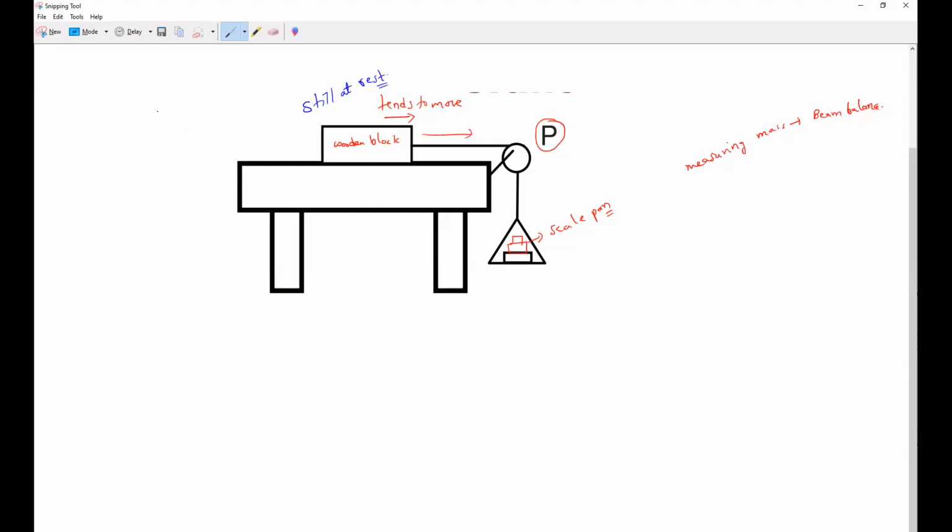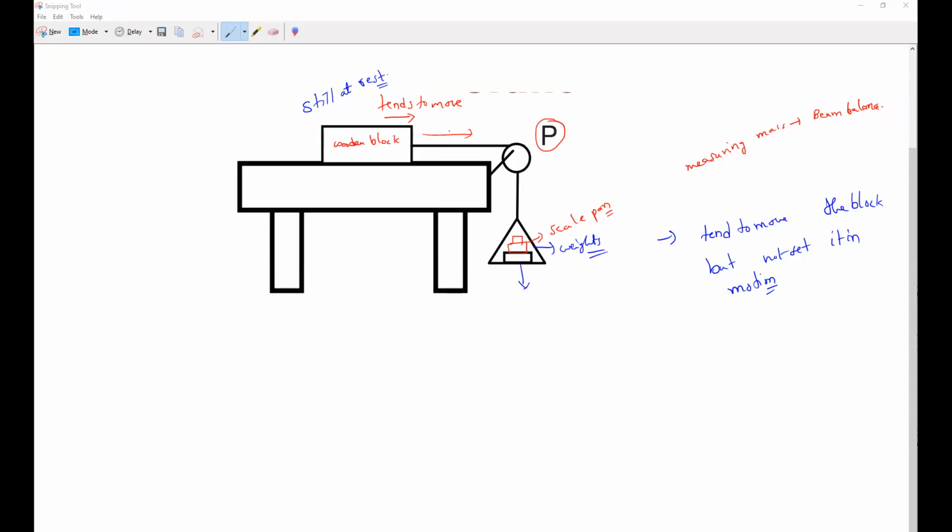We have to add weights to the scale pan continuously such that it tends to move the block, but it should not be set in motion. You can write weight or mass, whichever. Because gravity is acting, we have to find the force. It is a frictional force. Do you understand it?